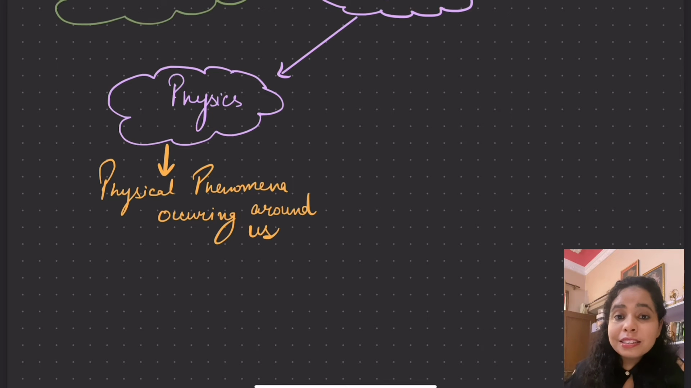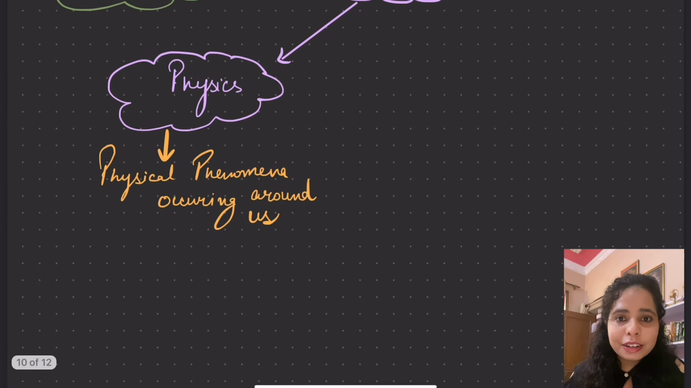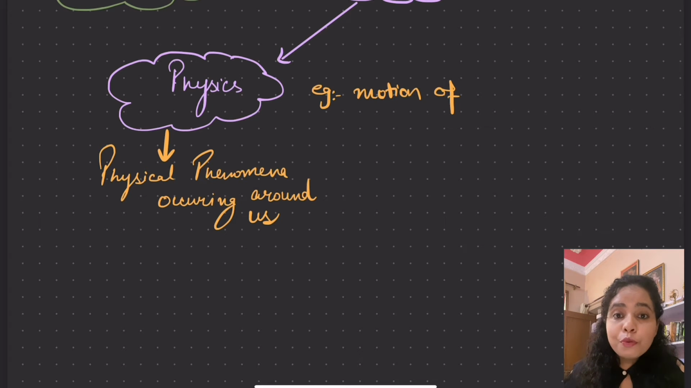So like earth moving around the sun, it is a natural phenomenon. It is a physical phenomenon occurring around us. It is not a chemical phenomenon. It is not a biological phenomenon. Growing of a plant is a biological phenomenon, but moving of earth around the sun is a physical phenomenon. Motion of a car on a road is again a physical phenomenon. It is neither a chemical phenomenon nor a biological phenomenon.